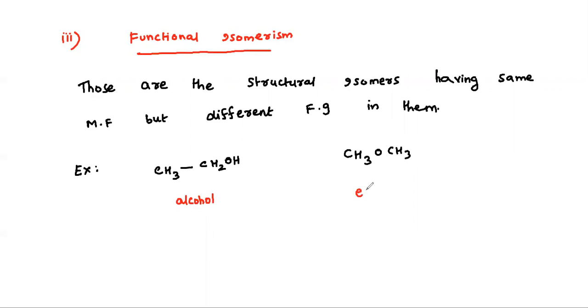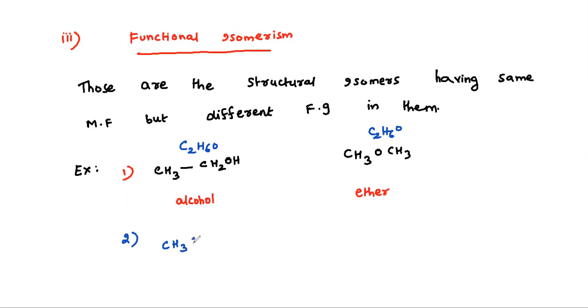What about here? Here it is ether. And formula, you see both have 2 carbon atoms, 6 hydrogen atoms and 1 oxygen atom. So this one is C2H6O, this one also C2H6O. So same molecular formula, right? Now the second example.